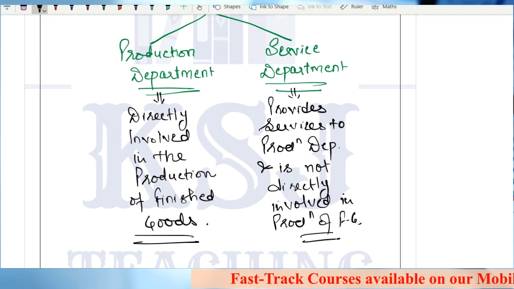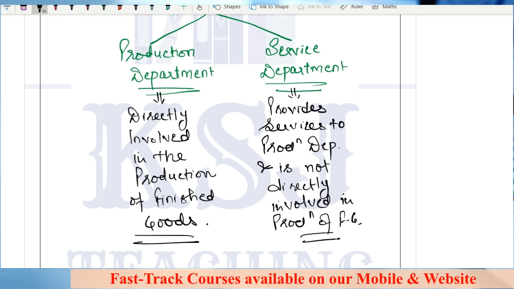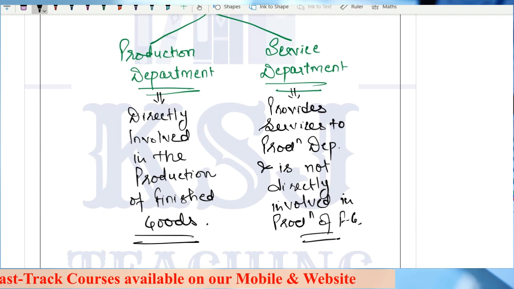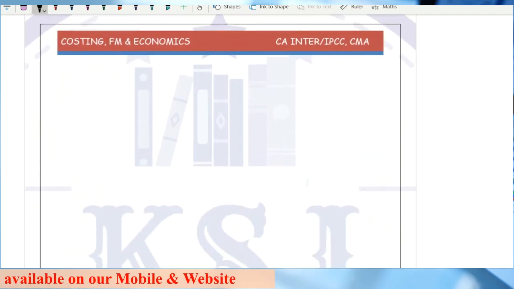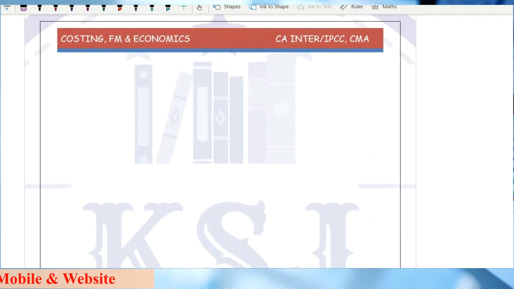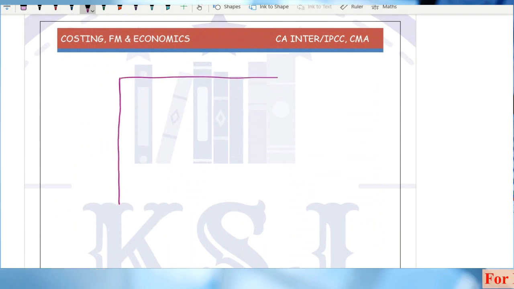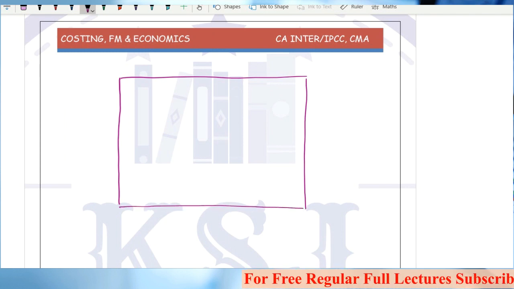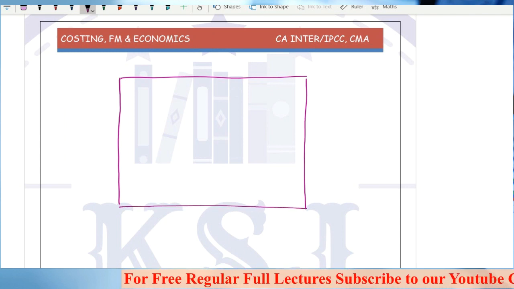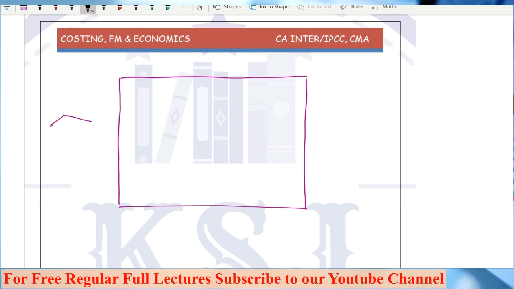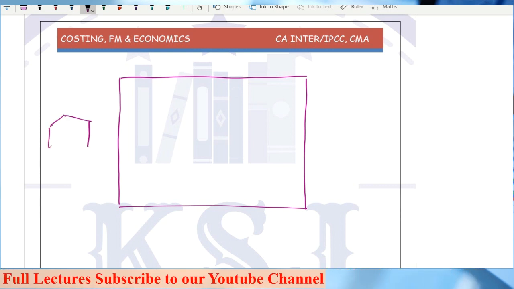Okay, you have not explained anything. Okay, let's try to understand now. Say this is a factory area. Here is my finished product, this is my FG.